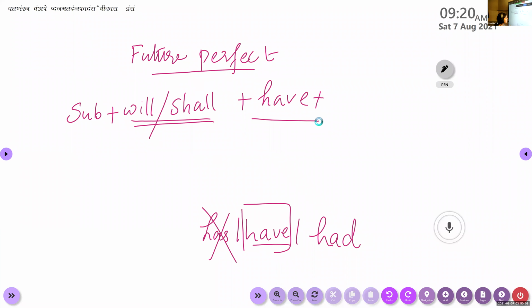As you all know, a verb has four forms. We can use the present form, the past form, the past participle form, and the present participle form. Among these four forms, which one are you going to opt for here? Which one are we going to use in perfect tenses?